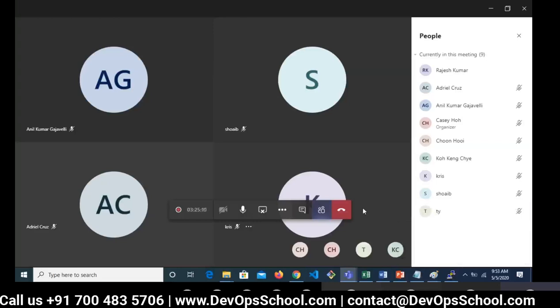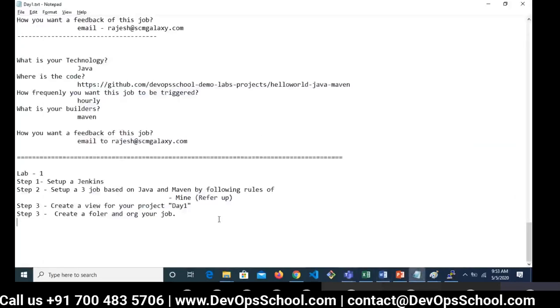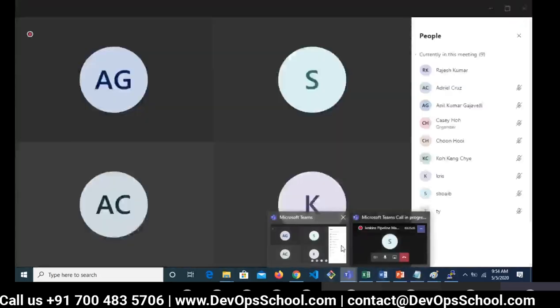And one most important thing, guys. Let me tell you here, you may think it is basic, but if you do not do any of my labs, then you will not be able to do the complex scenario. For the complex scenario, I am doing nothing but building up blocks of it one by one. Complex scenarios can only be done if you do these labs 1, 2, 3, 4, because we are going to reuse these jobs at that time. So understand it this way. Everyone has to do that.